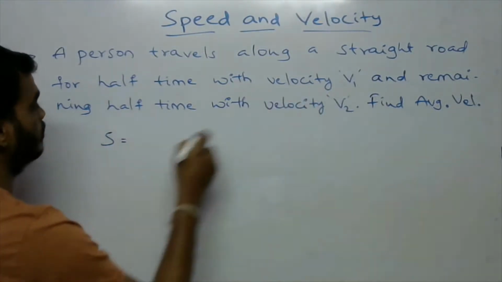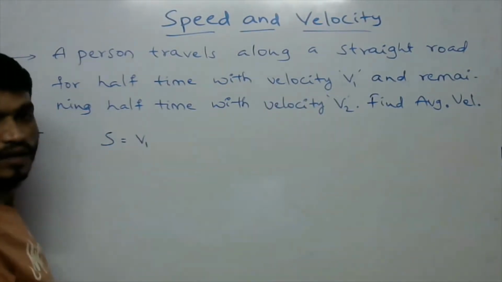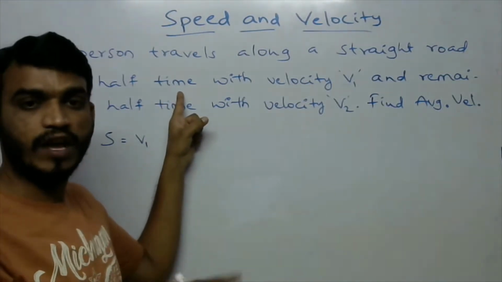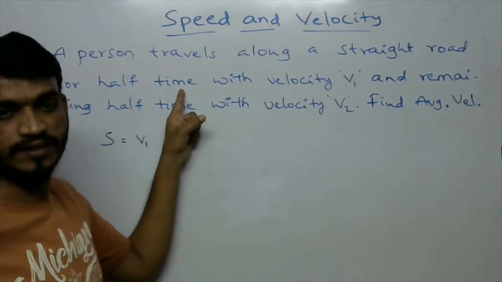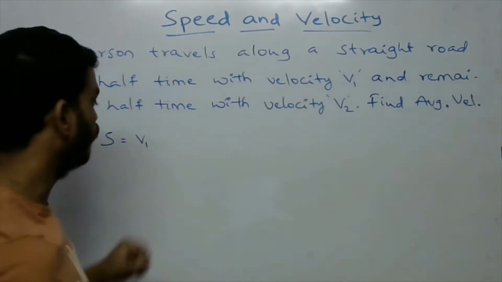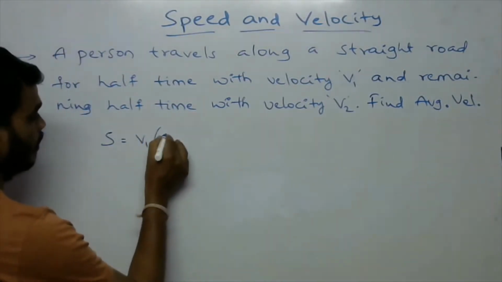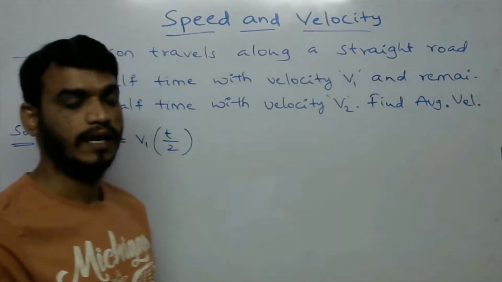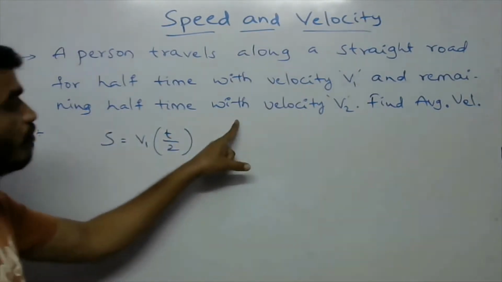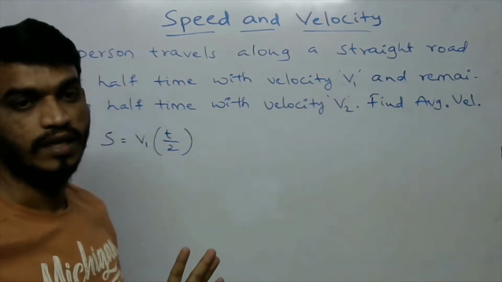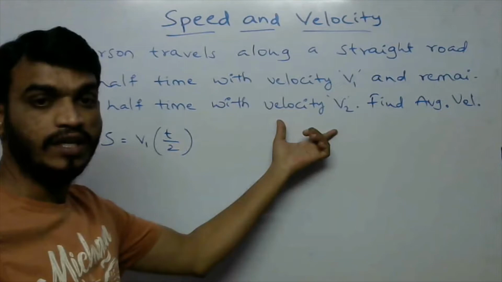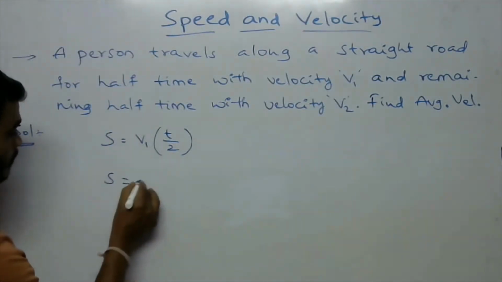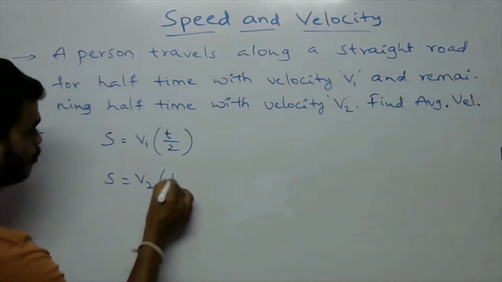The velocity is v1 and the time is half of t, so I am taking t by 2. Next, in the remaining half of the time with velocity v2, he covered some displacement, again taking it as s, which equals v2 into t by 2.